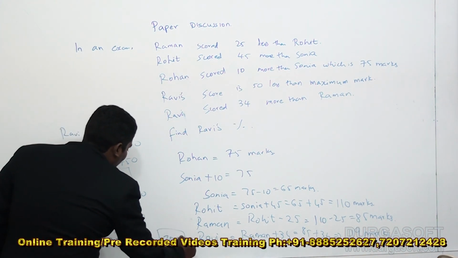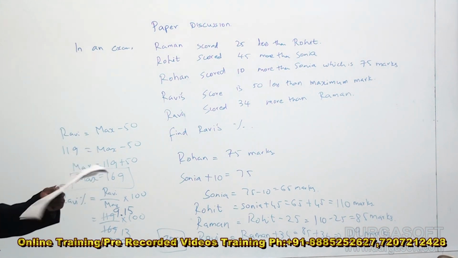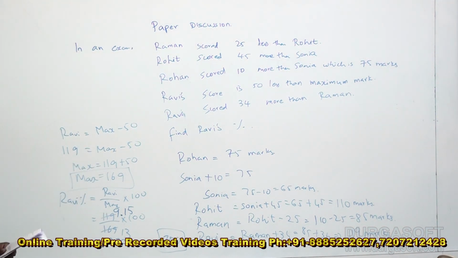So Ravi's percentage mark will be approximately 70%.